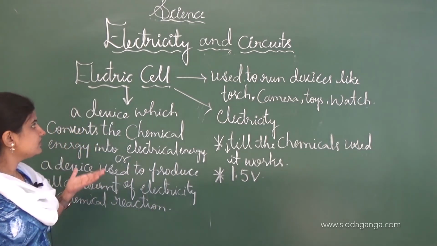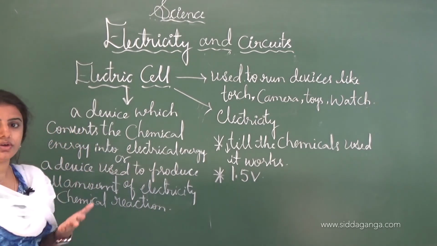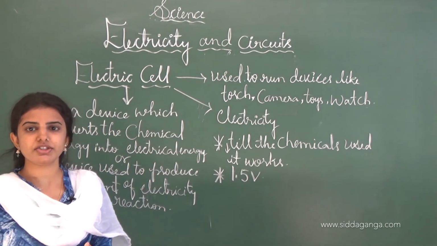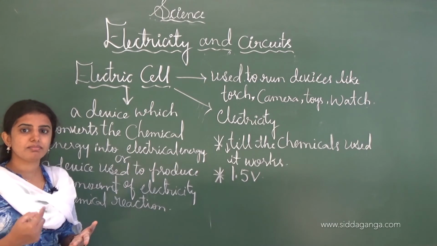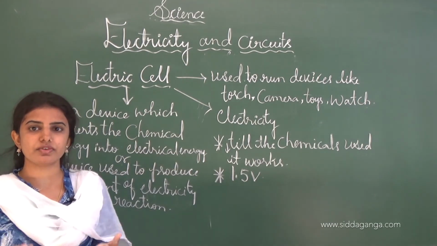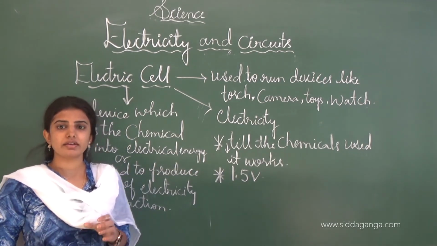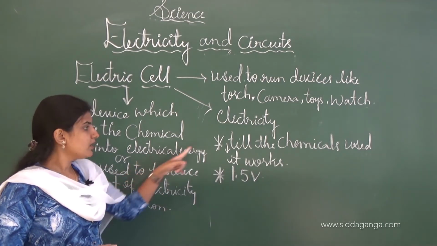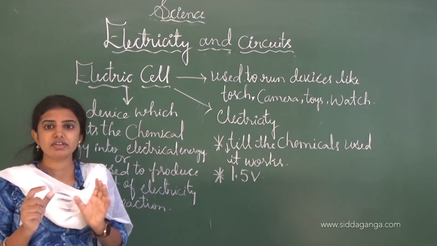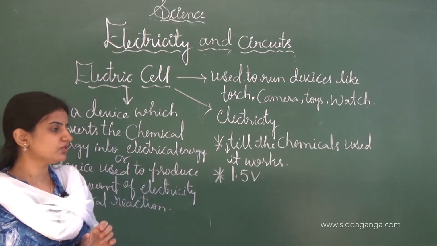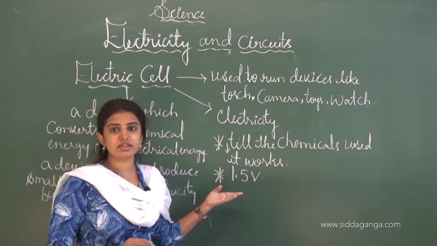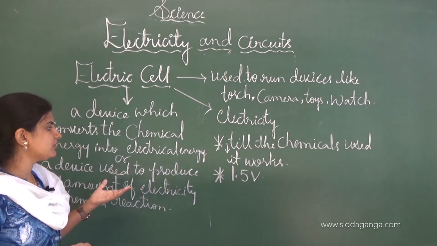See, this is the electric cell. Once again I will tell you, an electric cell is nothing but a device which converts chemical energy to electrical energy. See, by means of the chemicals present in the electric cell, a reaction takes place, so that electricity will be produced, and a very small amount of electricity will be produced, nearly around 1.5 volts, and that much only.